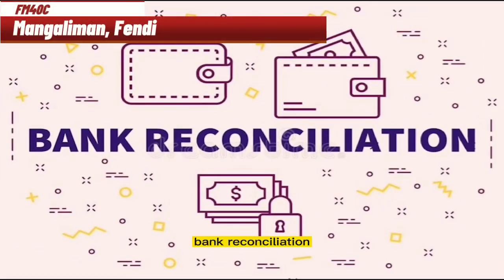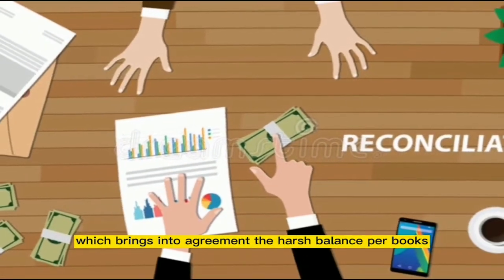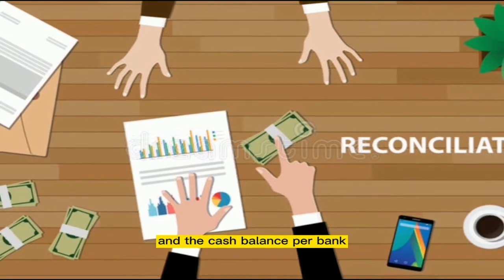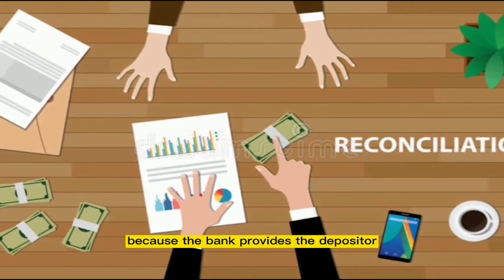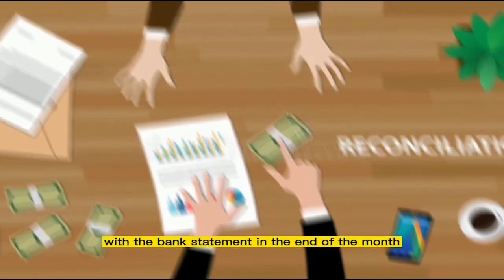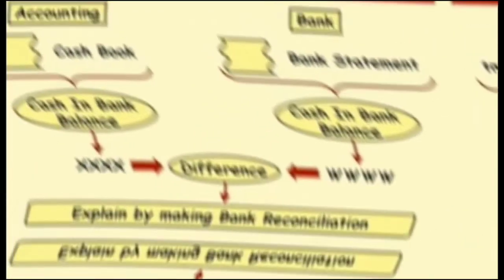Bank reconciliation. Bank reconciliation is a statement which brings into agreement the cash balance per books and the cash balance per bank. It is usually prepared monthly because the bank provides the depositor with a bank statement at the end of the month. Example of bank reconciliation.